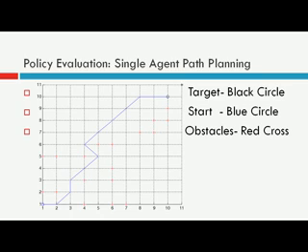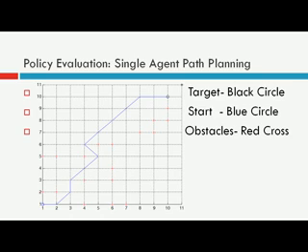And now we will consider the four algorithms. First is policy evaluation, then policy improvement, then policy iteration, and then value iteration. And let me show you an example of path planning for a single agent in a fully observable Markov decision process in a static environment.